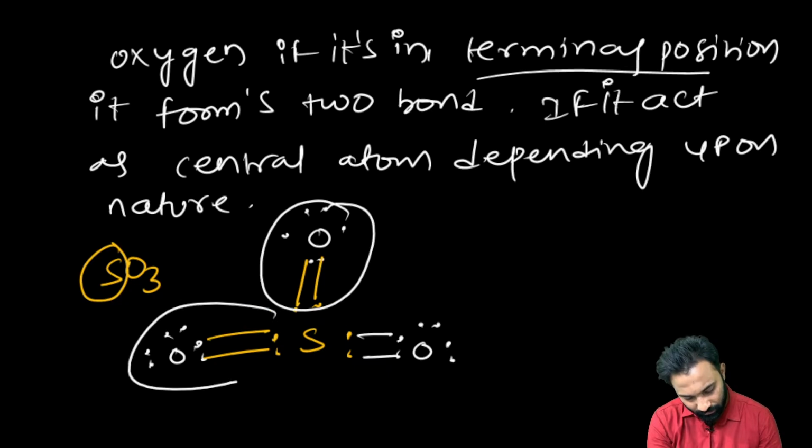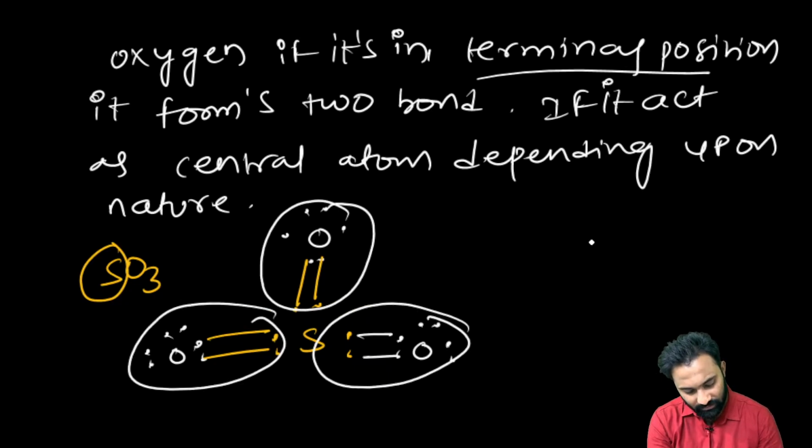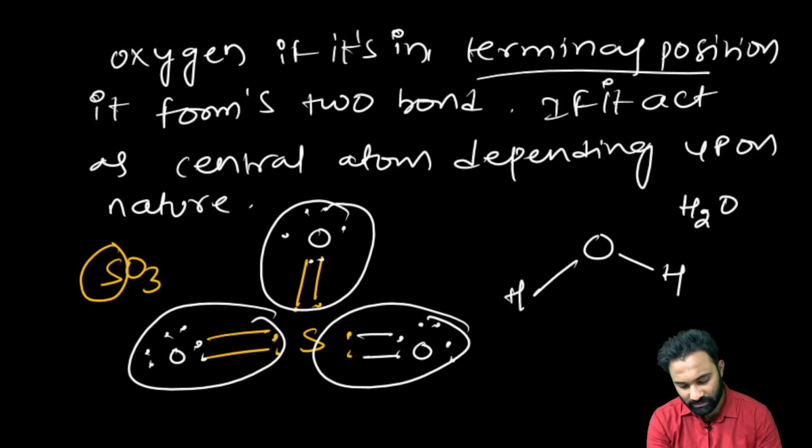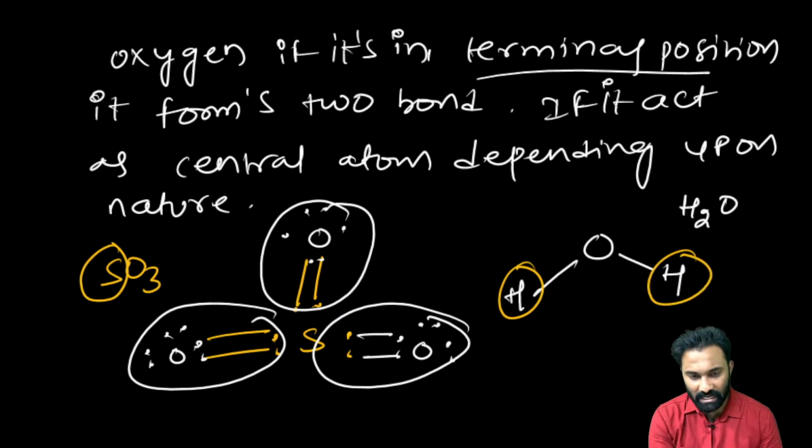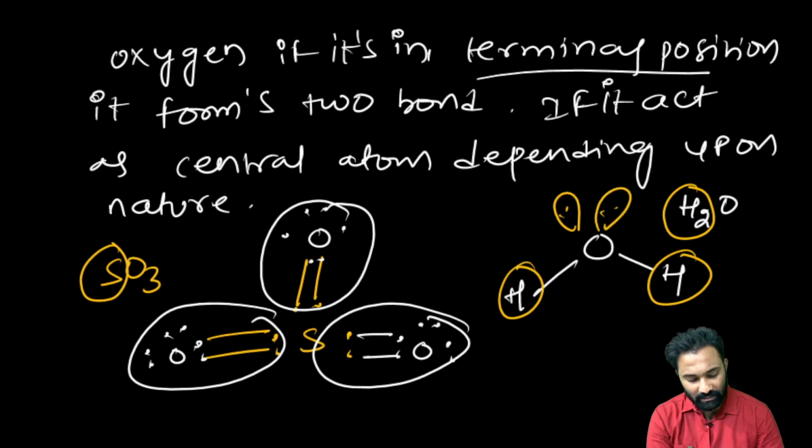Now if the oxygen is acting as a central atom, the best example is H2O. You can see this will form 2 single bonds, because hydrogen will never act as a central atom. You may have a doubt, sir, you said that the more electronegative atom will not act as a central atom, but hydrogen has no chance to act as a central atom, so oxygen is the central atom here.